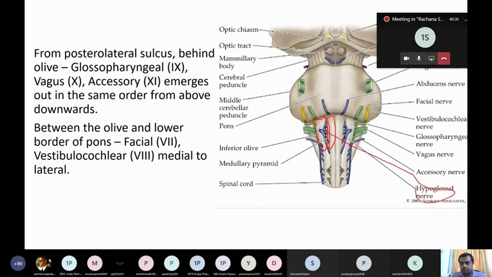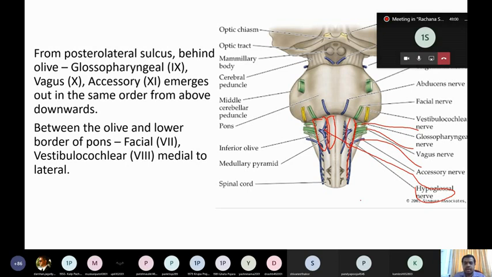Now behind the olive there is a sulcus, known as the posterolateral sulcus. From this posterolateral sulcus, the following nerves arise: glossopharyngeal, vagus, and accessory. These three nerves arise behind the olive, that is, from the posterolateral sulcus.